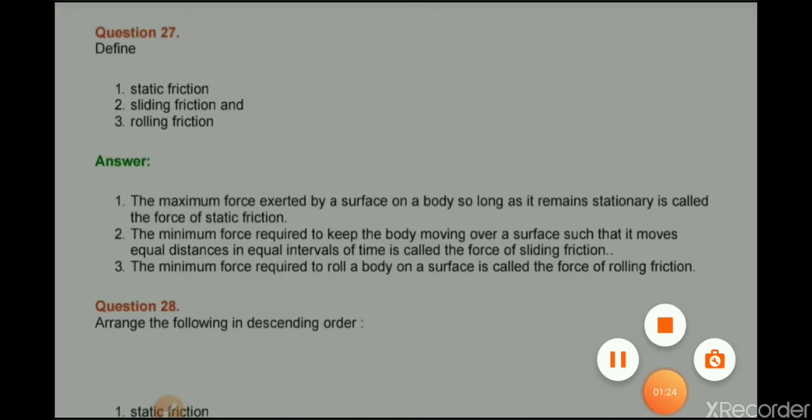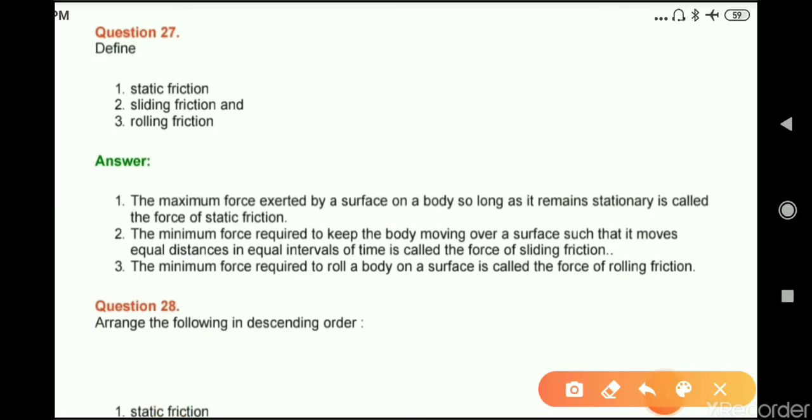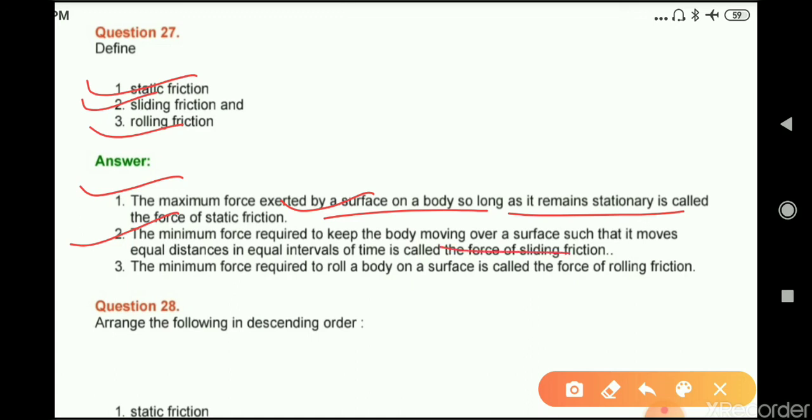Okay. Question number 27, define static friction, sliding friction and rolling friction. First one is, the maximum force exerted by a surface on a body so long as it remains stationary is called a force of static friction. The minimum force required to keep the body moving over a surface such that it moves equal distances in equal intervals of time is called as force of sliding friction. And third is, the minimum force required to roll a body on a surface is called force of rolling friction.